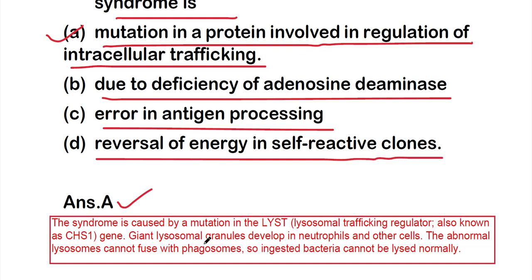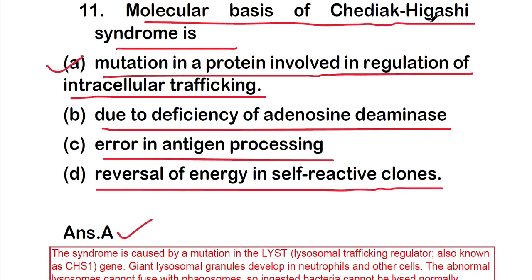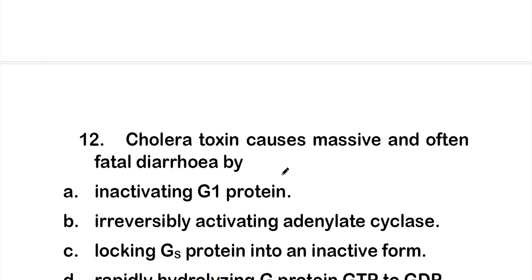Giant lysosomal granules develop in neutrophils and other cells. So the abnormal lysosomes cannot fuse with phagosomes, so ingested bacteria cannot be lysed normally. That is the Chediak-Higashi syndrome. Okay, so let's move on to question number 12.